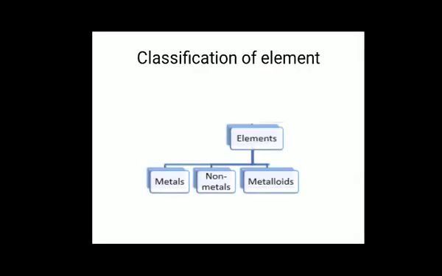Before going to the concept, let us just recall the concept of an element. What do you mean by element? You must have studied in standard 9 that an element is a substance which is made up of only one kind of atom. For example, the element sulfur is made up of only sulfur atoms, whereas the element iron is made up of only iron atoms.